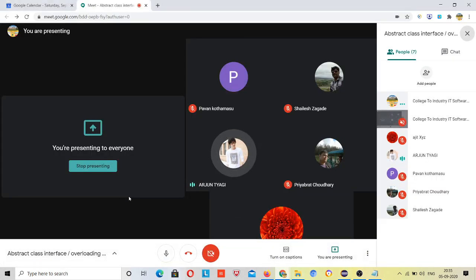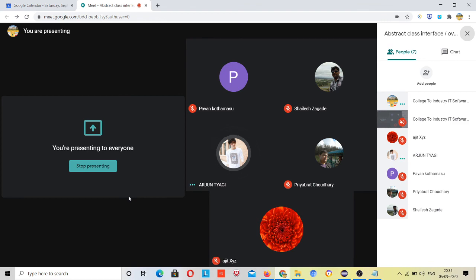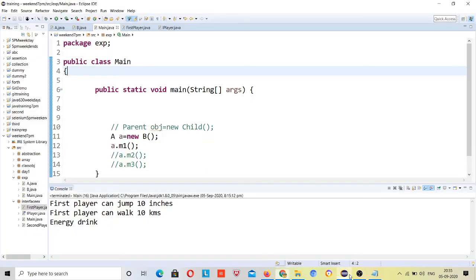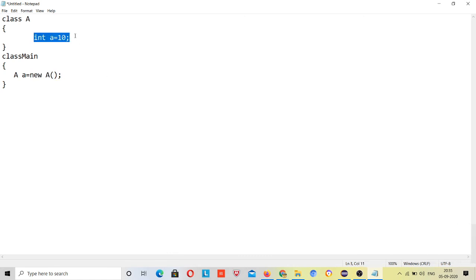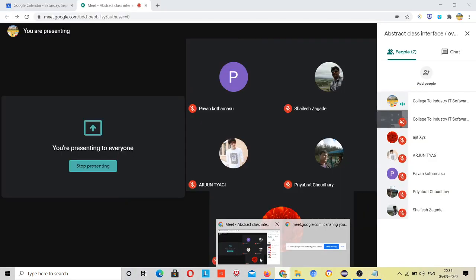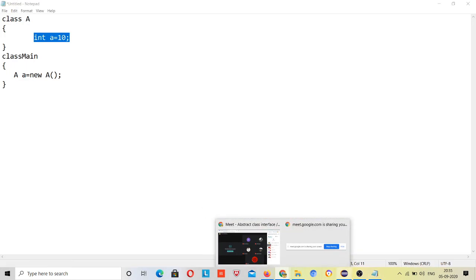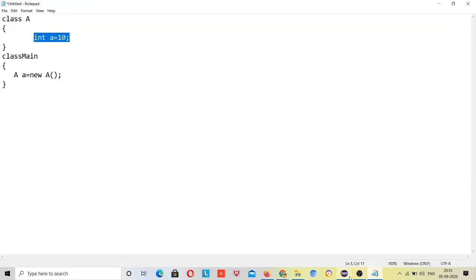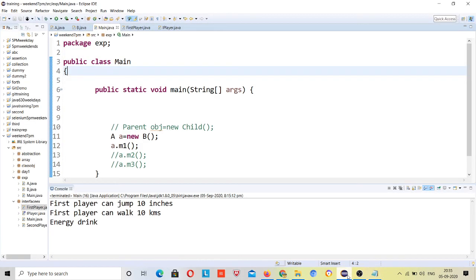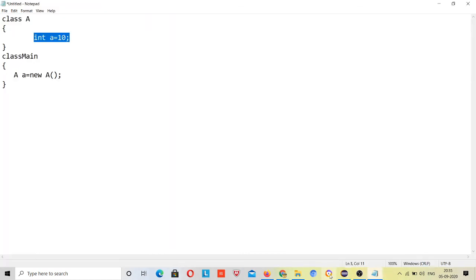Can I call integer a equals 10 without creating an object, without writing equals new something, just using a reference? Java doesn't have pointers, right? So you cannot do this. And using a reference, if you don't have any object, how will you be able to do this? But one thing, if you make this variable static, then using the class name and variable name you can call it.